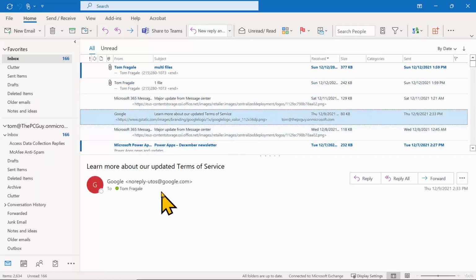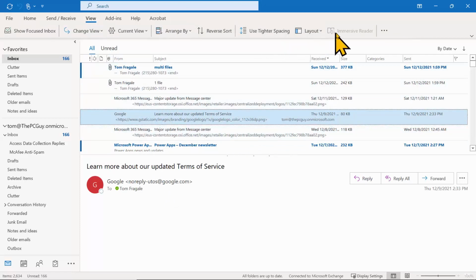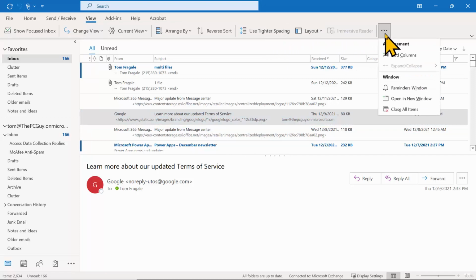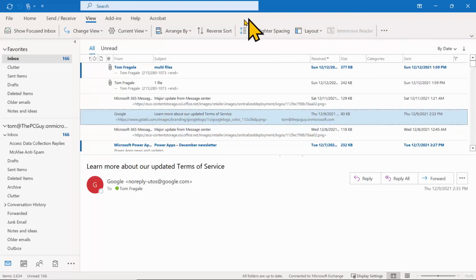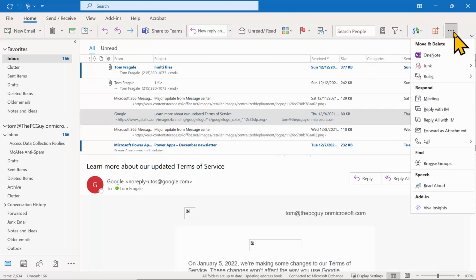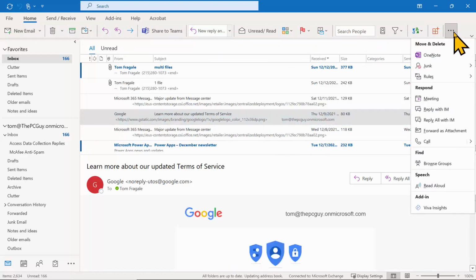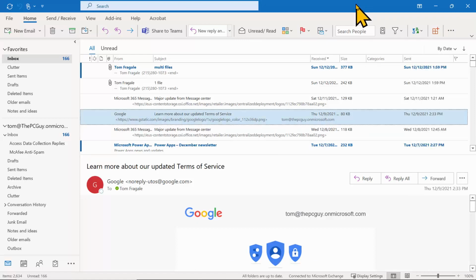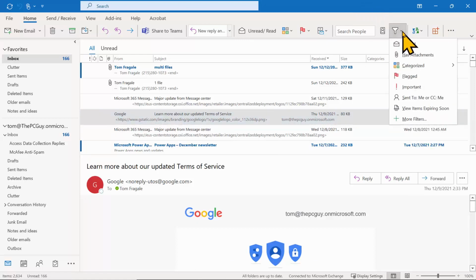Let me turn the reading pane off. I'll pick on View, and I'll pick on the three dots over here. Actually, let me turn the reading pane off. I'm going to pick on the Home menu, and then I'm going to pick on the three dots over here.